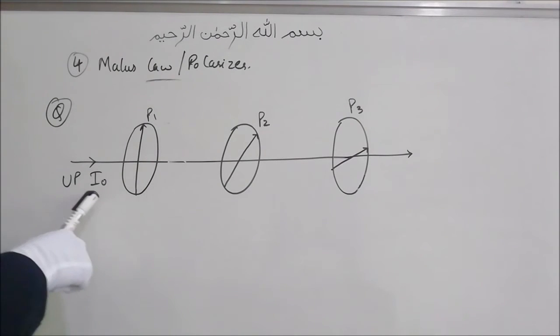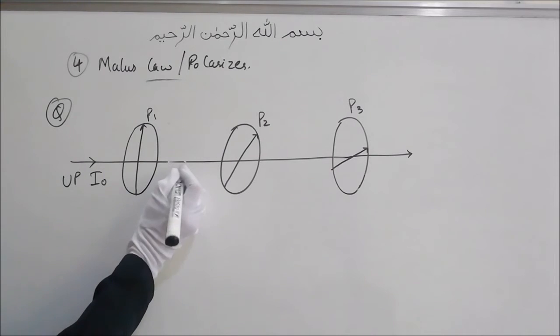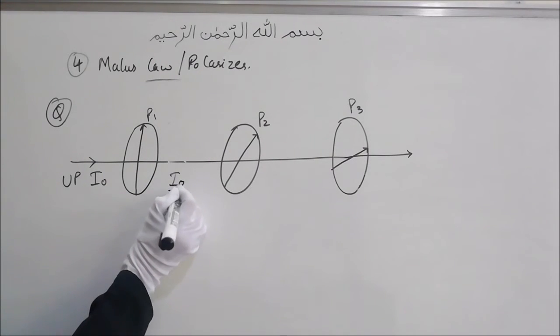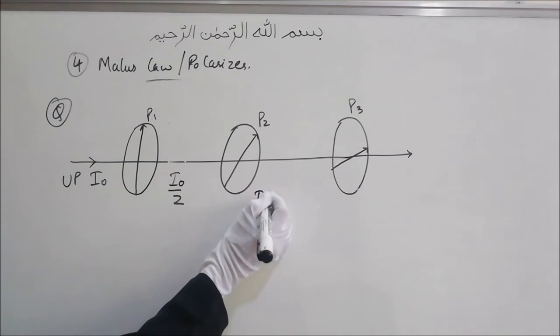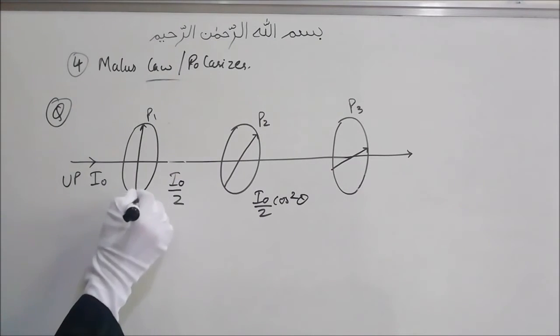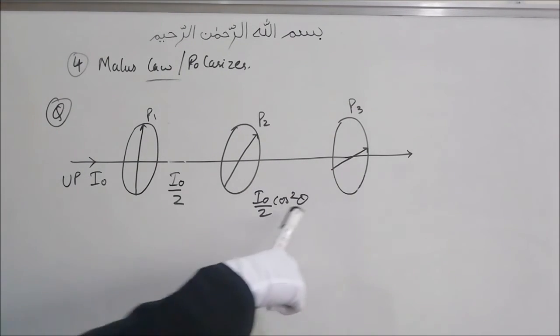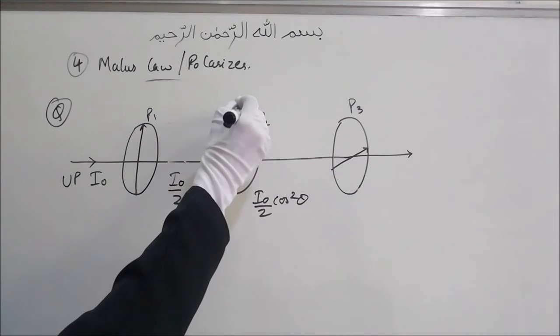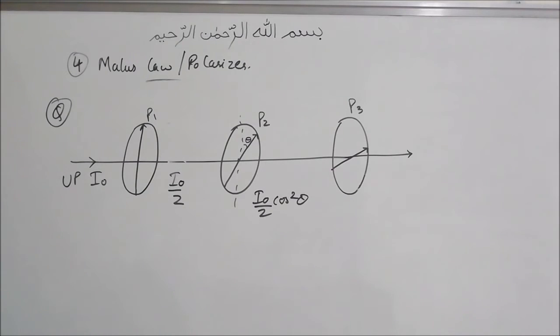Here the intensity is I naught, and we have seen that when unpolarized light is incident on a polarizer, the intensity becomes half, I naught by 2. Now here the intensity will be I naught by 2 cos squared theta, where theta is the angle between the polarizers P1 and P2, and it is already given that this angle is theta.